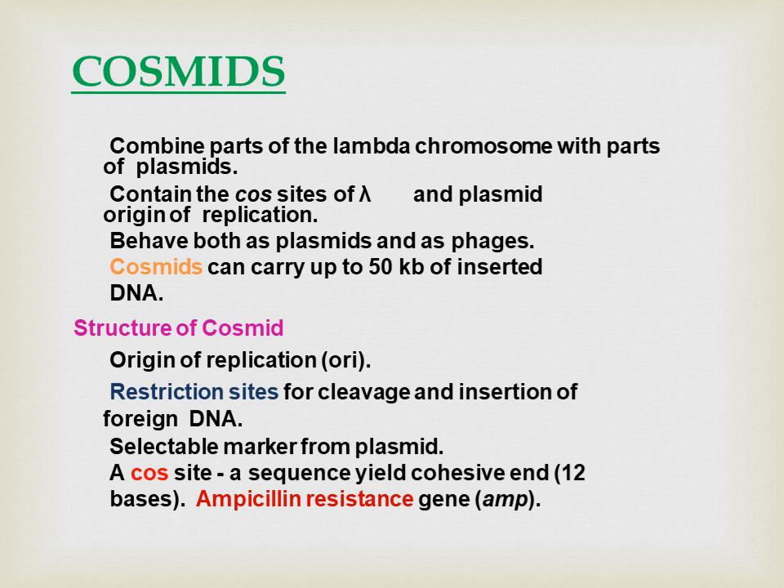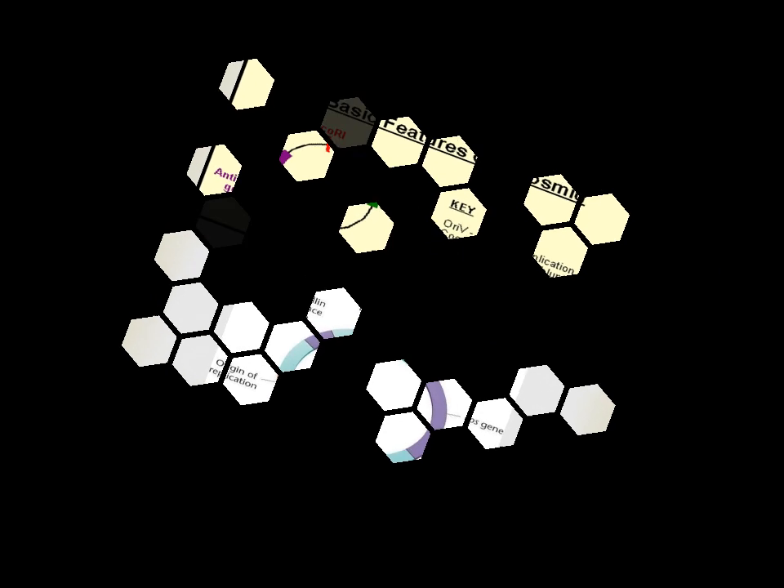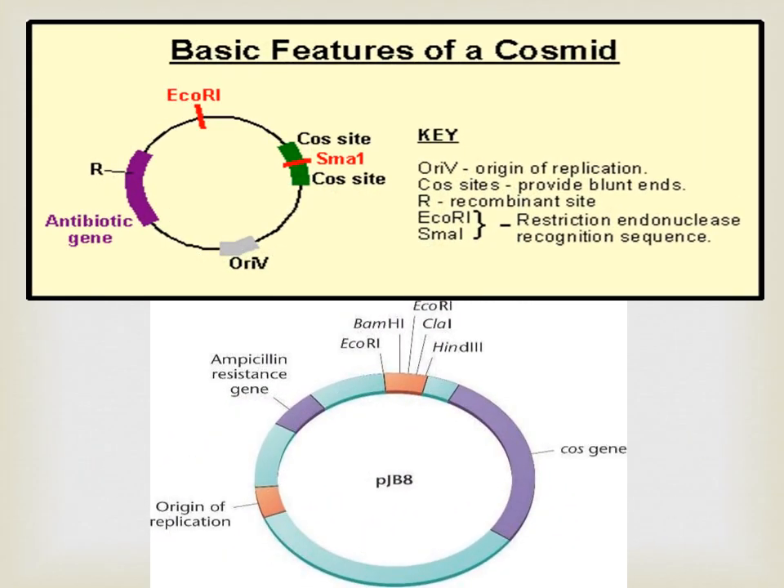Structure of cosmids: the origin of replication, restriction sites for cleavage and insertion of foreign DNA, and selectable markers from plasmids. A cos-site sequence yields cohesive ends, and there is an ampicillin resistance gene. The basic features of the cosmid and the key: ori is the origin of replication, cos sites provide the cohesive ends, and R is the recombinant site. EcoRI is the restriction endonuclease, and SmaI is the recognition sequence.